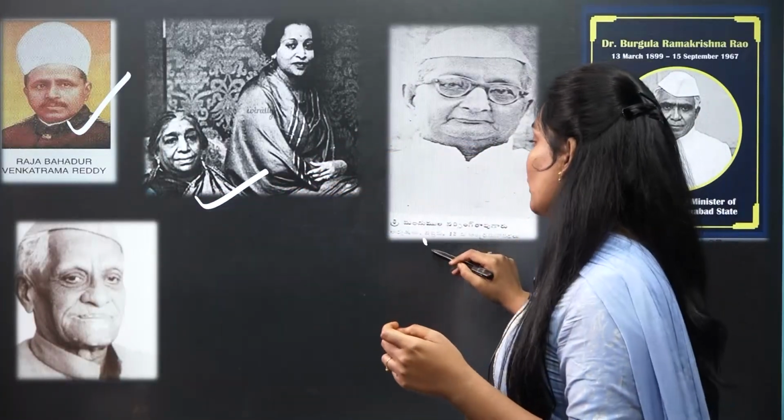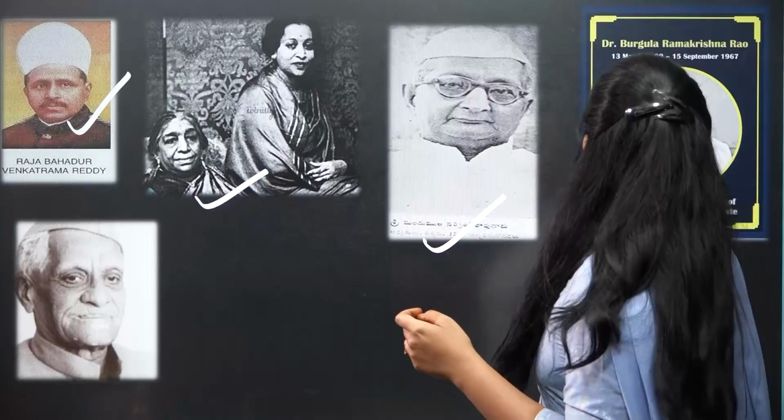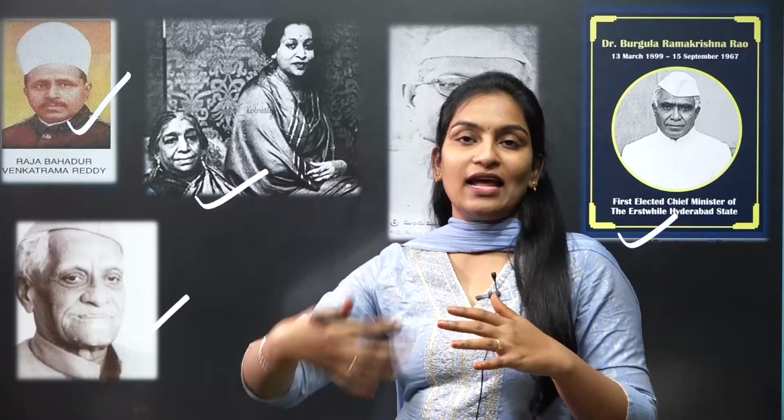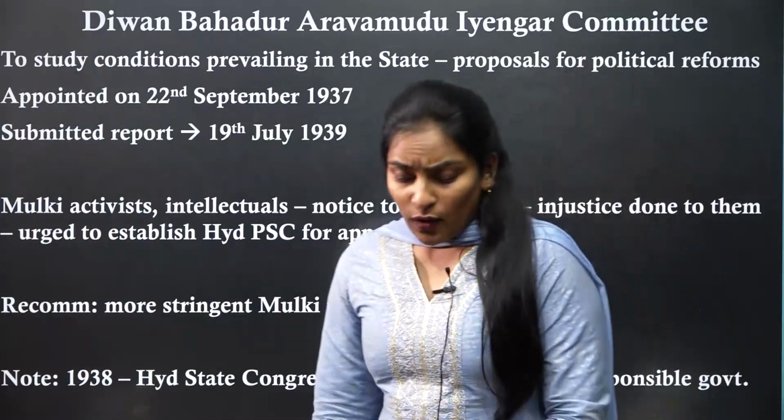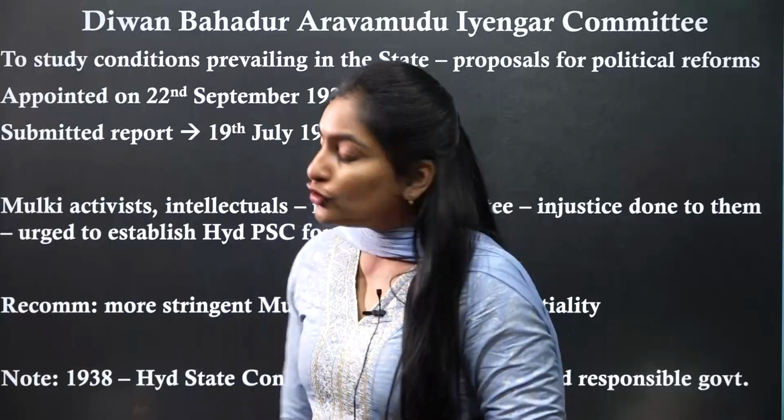You can see Raja Bahadur Venkatarama Reddy garu, Sarojini Naidu's daughter Padmaja Naidu garu, Mandumula Narasinga Rao garu, Burgula Ramakrishna Rao garu, and Mir Akbar Ali Khan. These are certain personalities you have to remember, as they keep appearing in education and activism topics. Next, what happened: the Diwan Bahadur